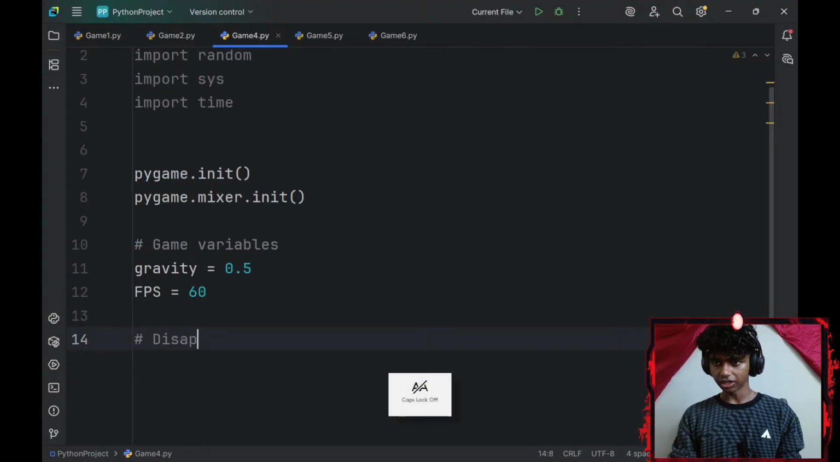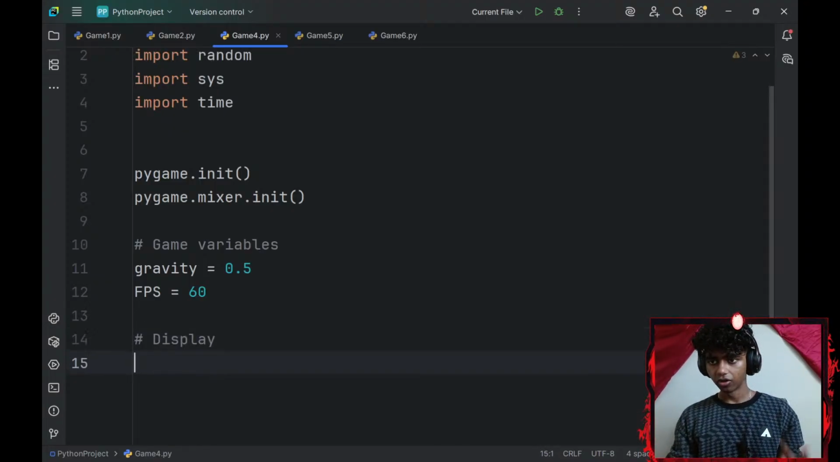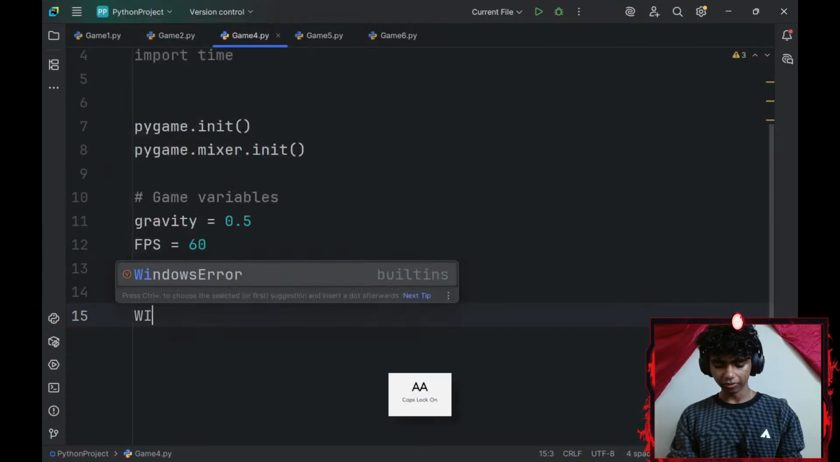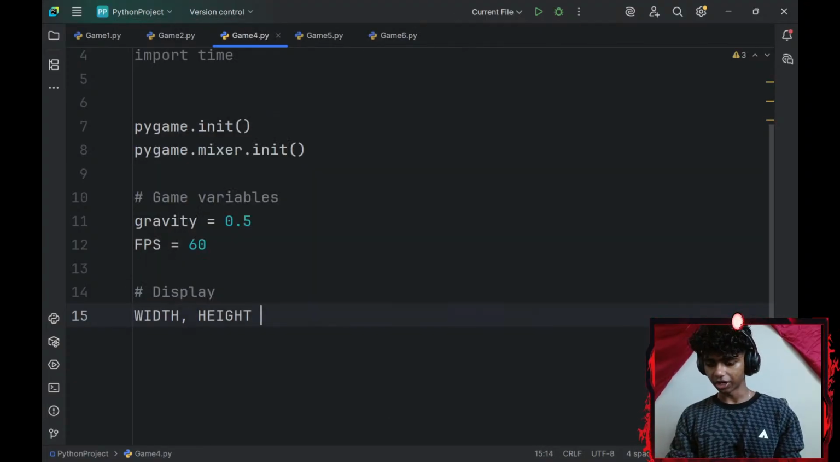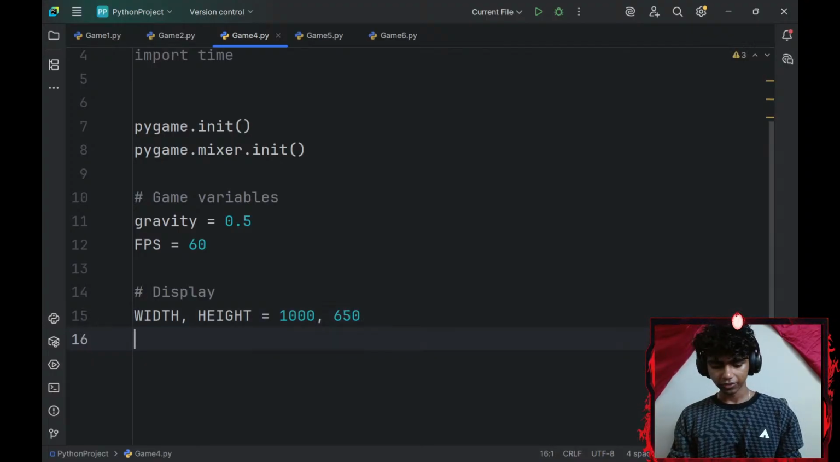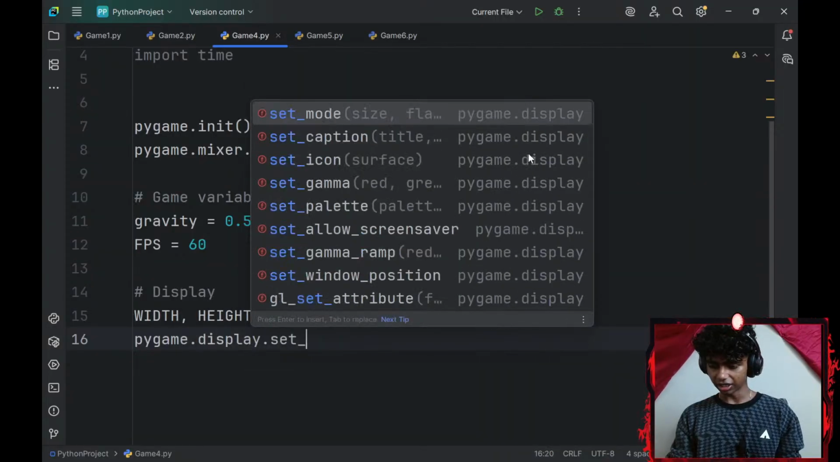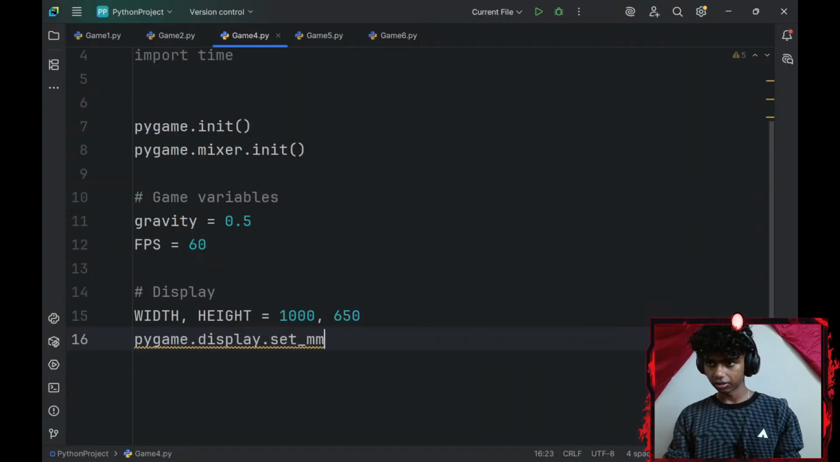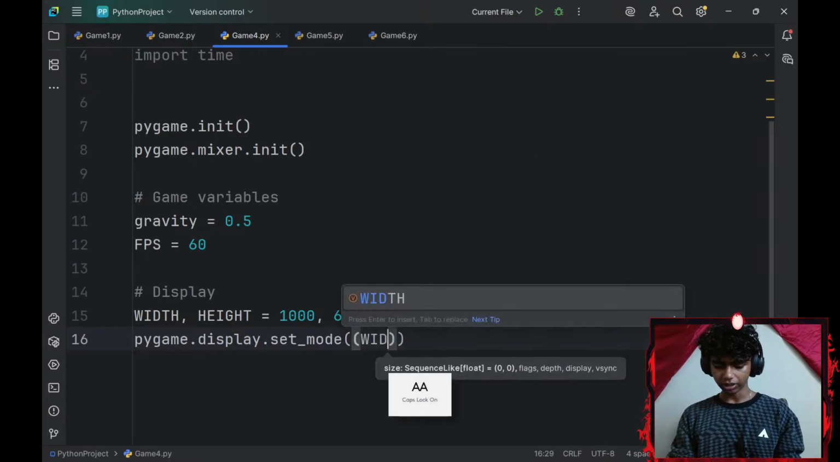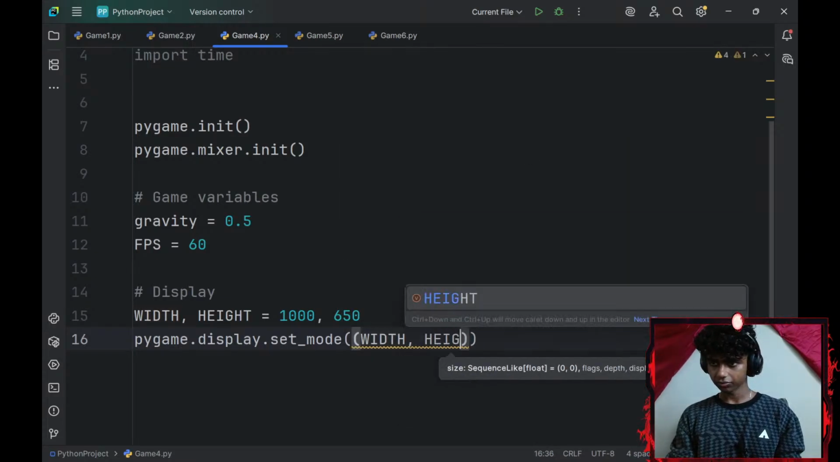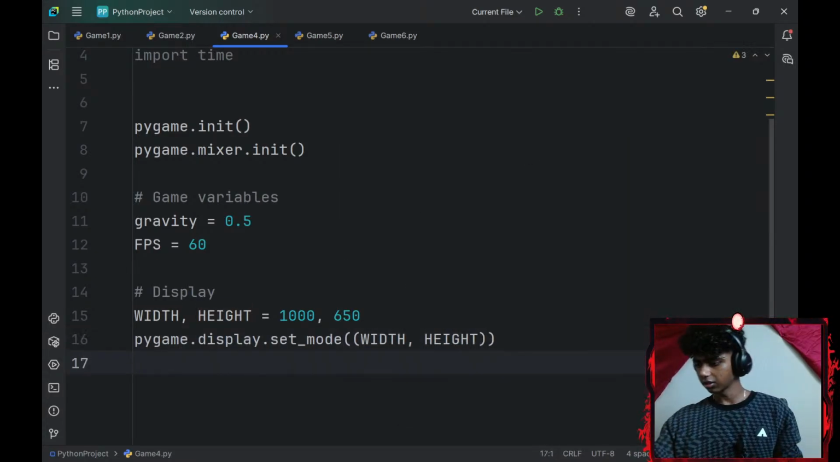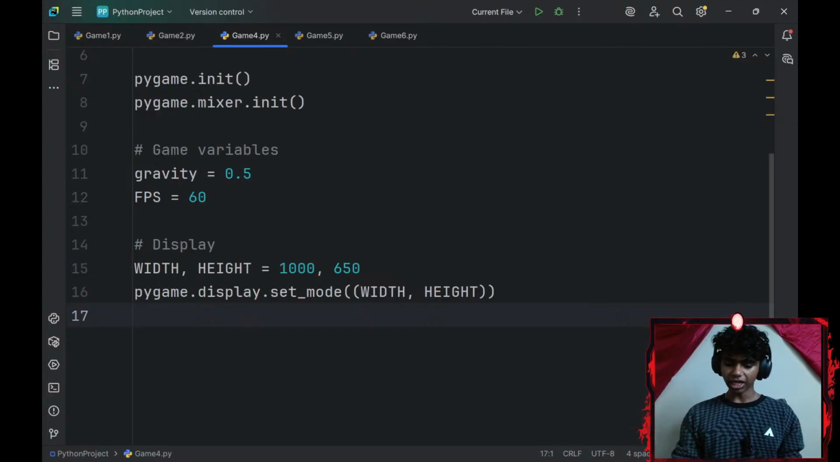So let me go ahead and create my display. For my display, I'll create two variables, a width variable and a height variable. I'll set my width variable to be 1000 and height variable to be 650. Okay, and then I'll go with pygame.display.set_mode. Okay, my mode is going to be set to width, height. Alright, perfect.